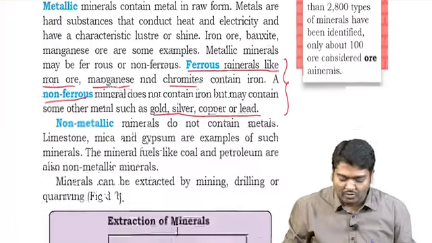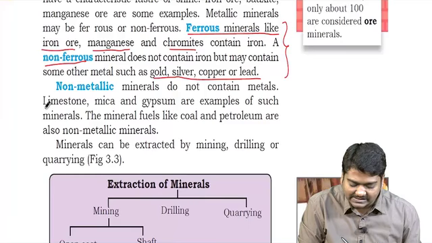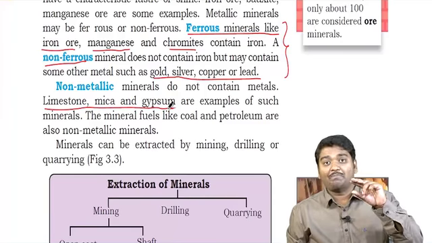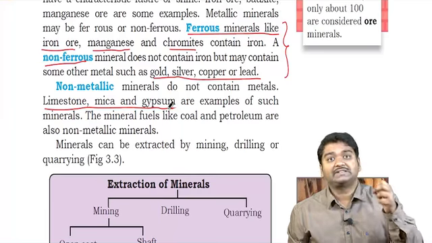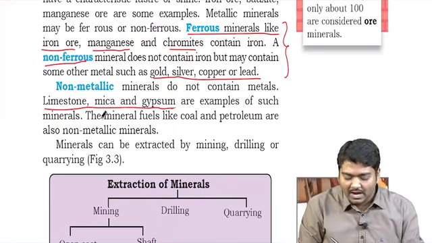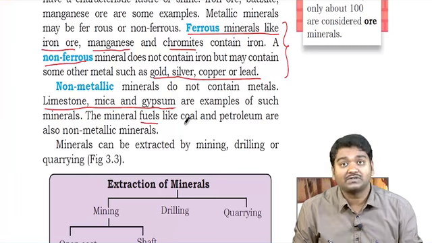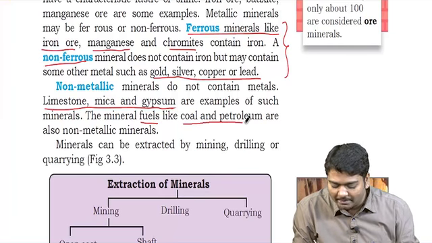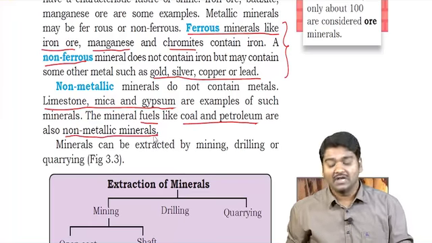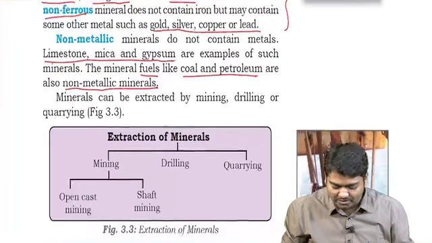Then you have non-metallic minerals such as limestone, mica, gypsum. It is not a metal, but it is a mineral because it has a certain chemical composition. And then we talk about fuels, fossil fuels like coal and petroleum, which are also non-metallic minerals. So this is very, very important for us to look at.